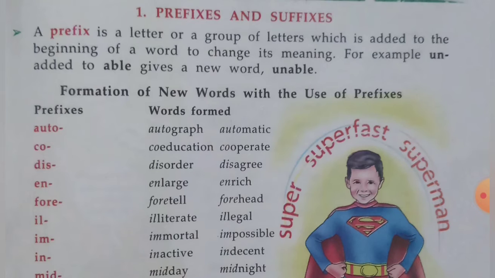When we use the prefix ill before the word literate and legal, that makes the words illiterate and illegal.